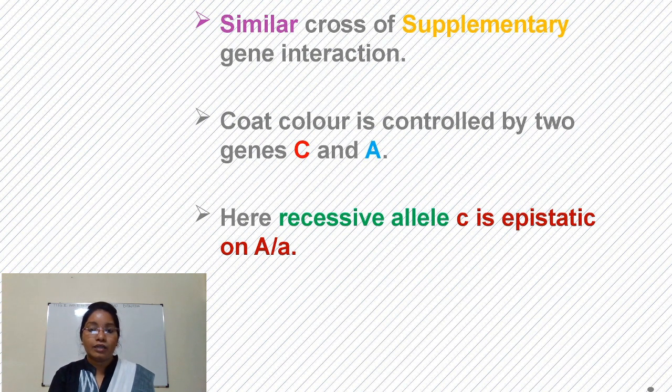The coat color is controlled by two genes, capital C and capital A. But the difference is that here the recessive allele small c is epistatic on gene A.